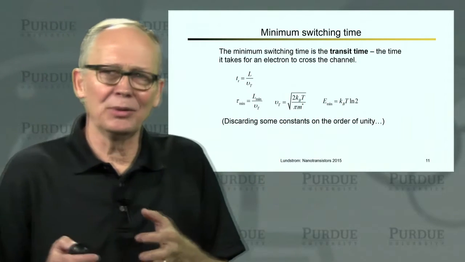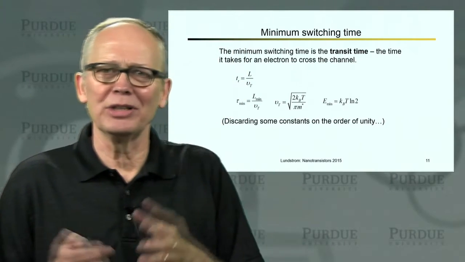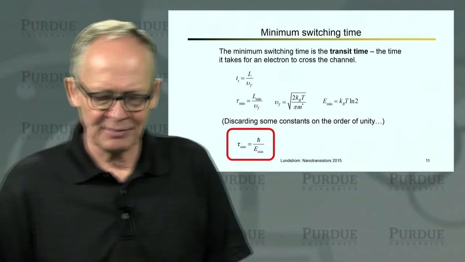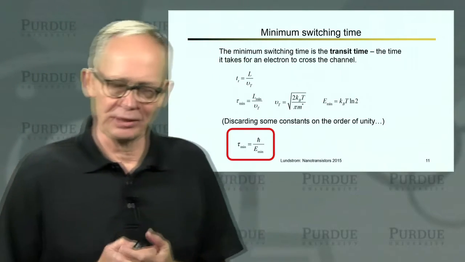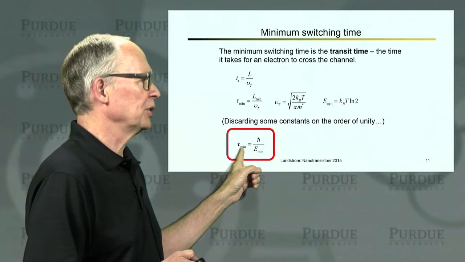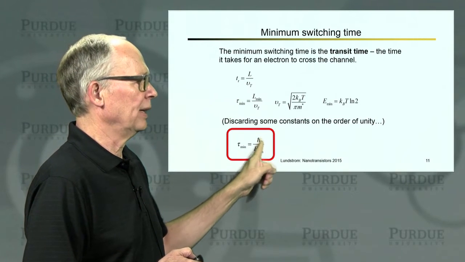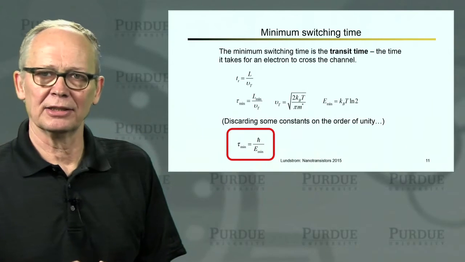And then I can throw away some constants on the order of unity because I'm just trying to get an estimate for what the fundamental limit is. And I end up with a very simple expression. The minimum switching time is the Planck's constant divided by 2 pi divided by the minimum switching energy.